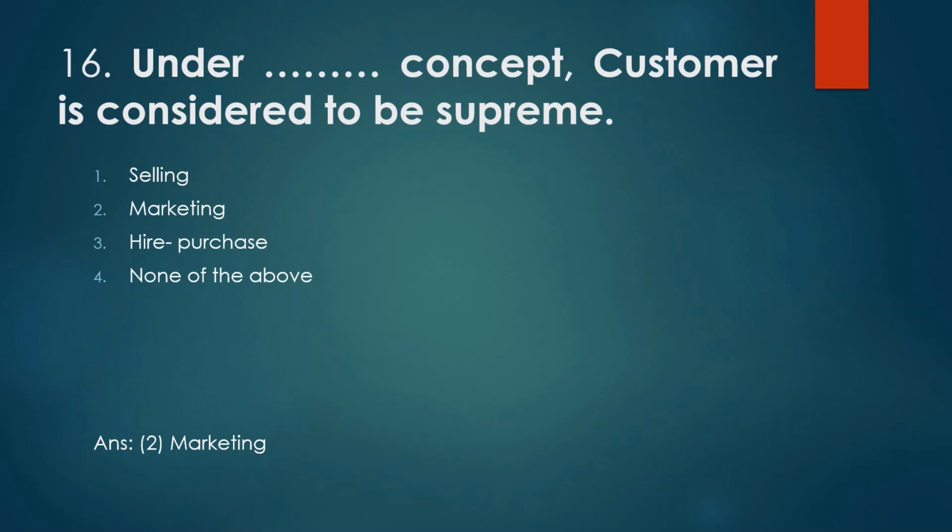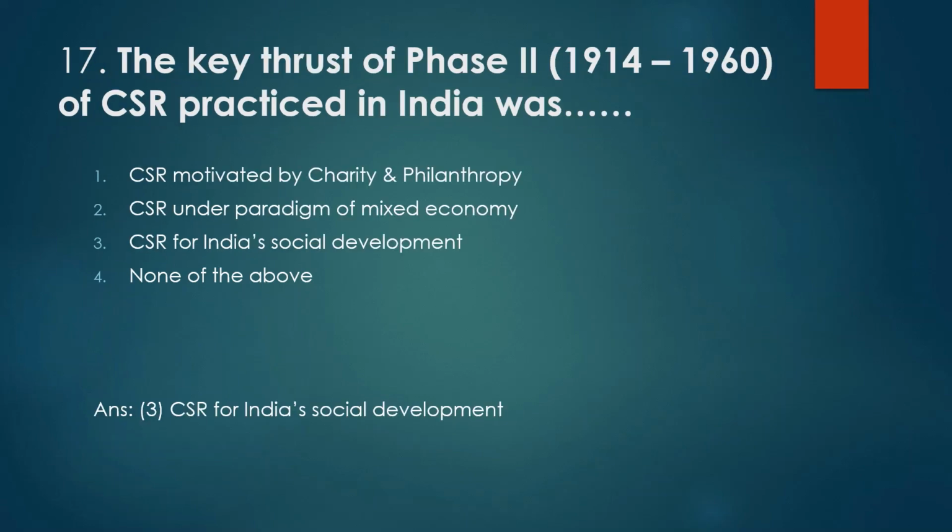Last question. The key thrust of phase 2, 1914 to 1960, of CSR practiced in India was, four options given: CSR motivated by charity and philanthropy, CSR under paradigm of mixed economy, CSR for India's social development, and none of the above. A little tricky question, guys.